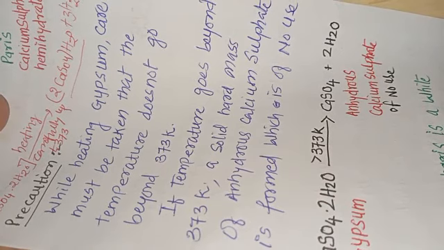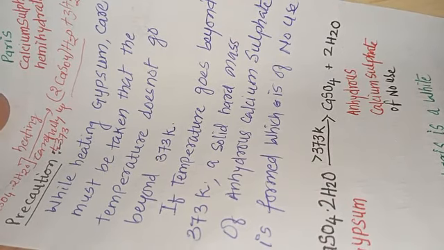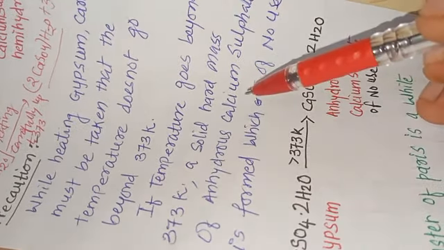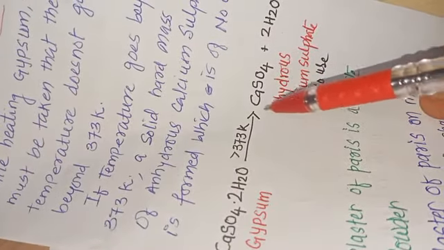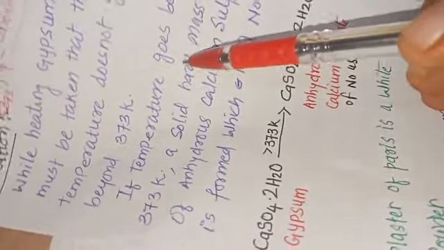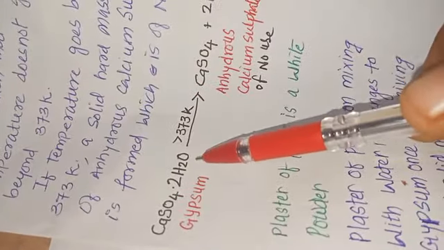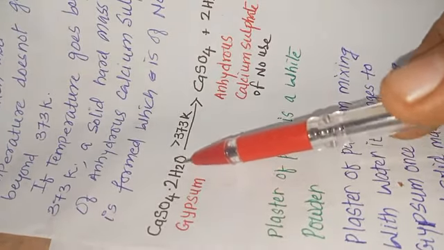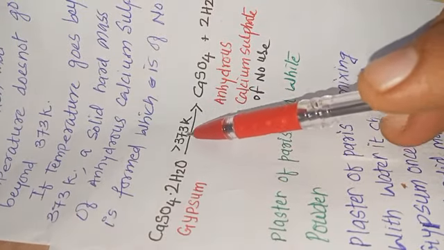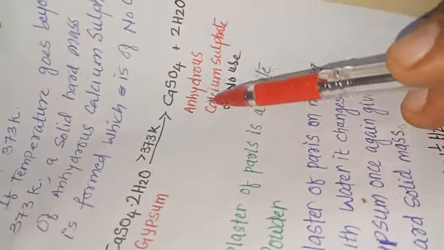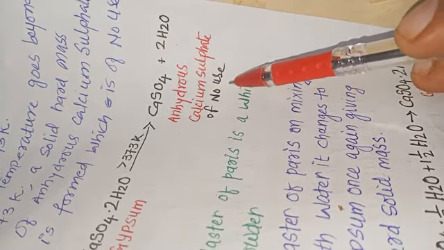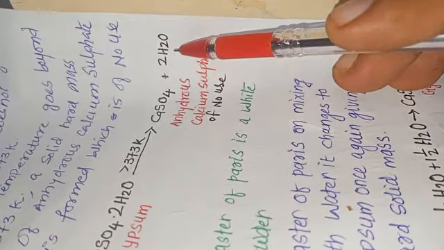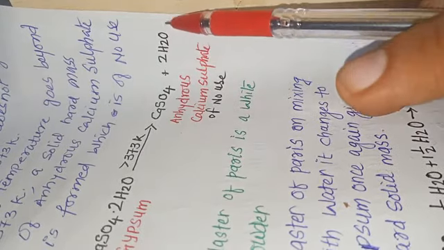So my dear students, if we take care, we can get a good result of formation of calcium sulfate hemihydrate. Otherwise, CaSO4 into 2H2O, if the temperature is more than 373 Kelvin, gives anhydrous calcium sulfate CaSO4 of no use, and 2 molecules of water are removed.